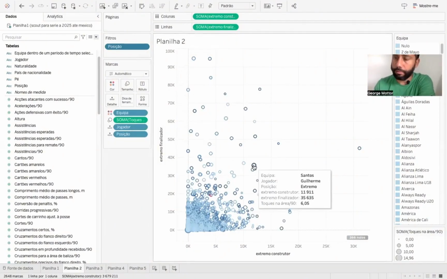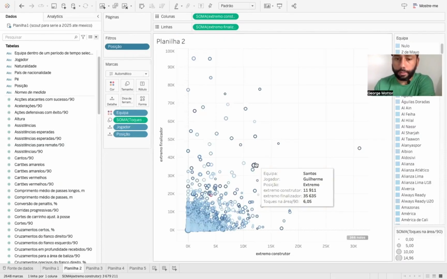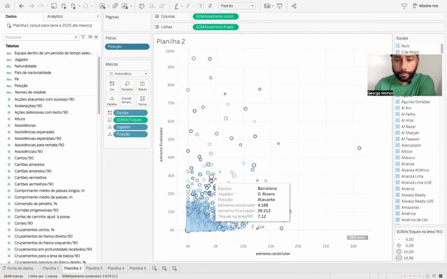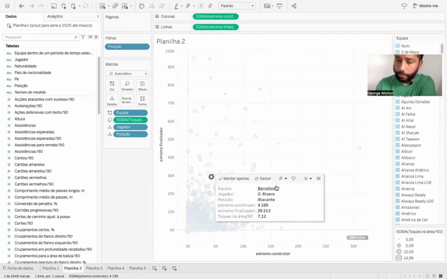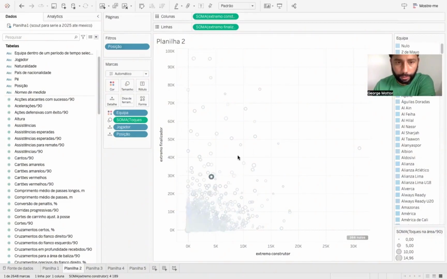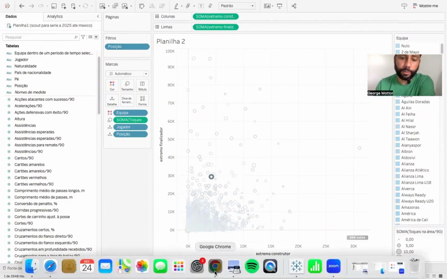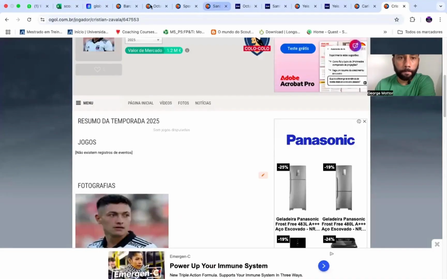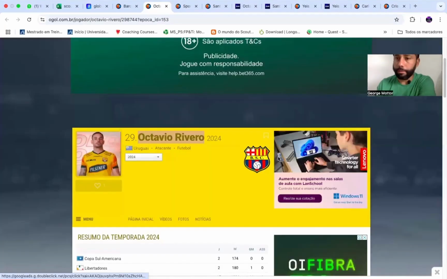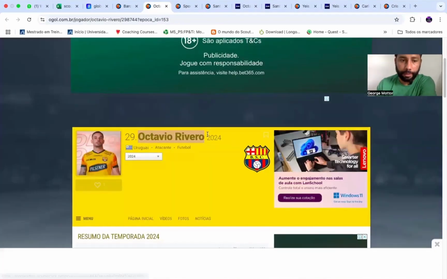So Guilherme from Santos, the Guilherme who has been playing for Santos, right? Despite him getting a strong label as a Serie B player, he's had some excellent Serie B seasons, okay? We're talking about individuals who are still capable of performing exceptionally well in Serie A. So this Oscar Ribeiro, the Ribeiro from Barcelona, he really drew a lot of attention, didn't he? He appears in various situations. He's an attacker. Octavio, right? Octavio Ribeiro is already quite experienced, 32 years old.